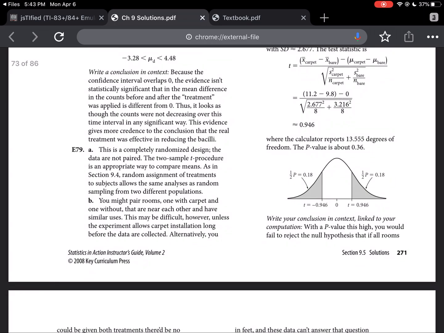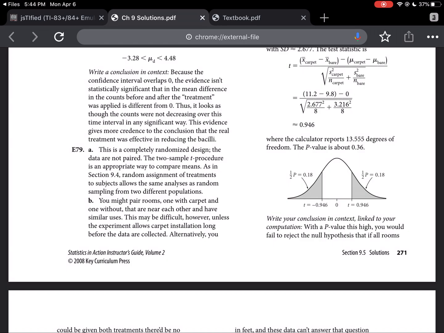It says that for this one, this is a completely random design. The data is not paired. The 2-sample procedure is an appropriate way to compare them, as in section 9.4. Random assignment of treatments to subjects allows the same analysis as random sampling from 2 different populations. So what they're basically saying is you can compare the carpeted groups to the bare floor groups, and you should be good to go.